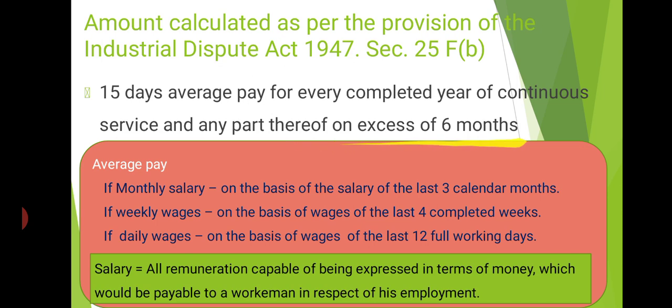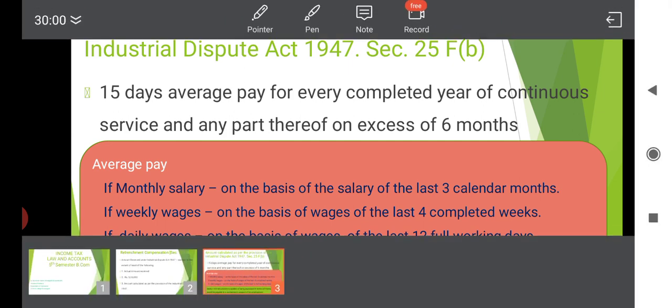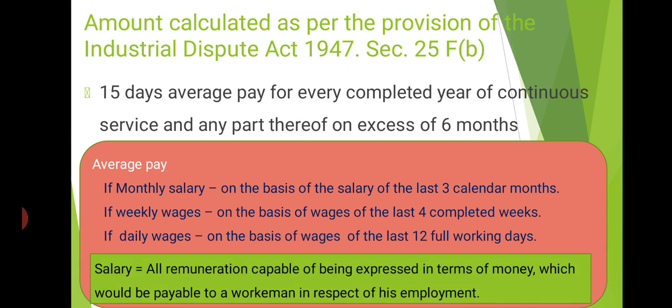Part thereof means if an employee completes 7 months, we will take it as 1 year of service. It is already discussed in our previous lessons how to treat the part year of service as 1 year, so no need to discuss more here. All of you are very familiar with how to treat a part in excess of 6 months as 1 year.